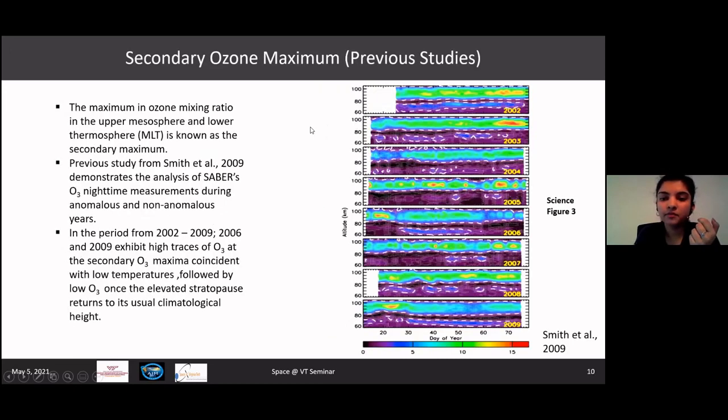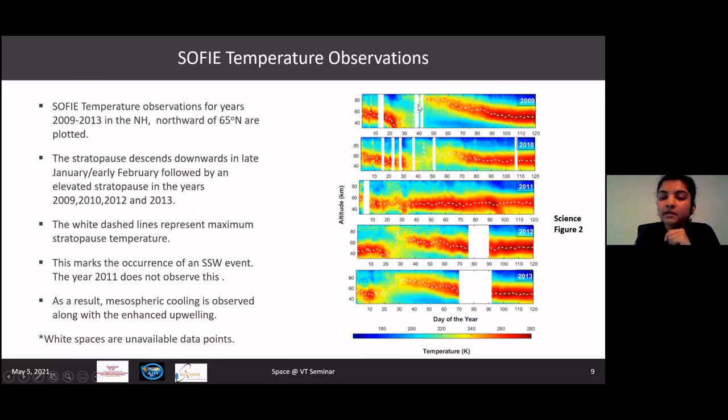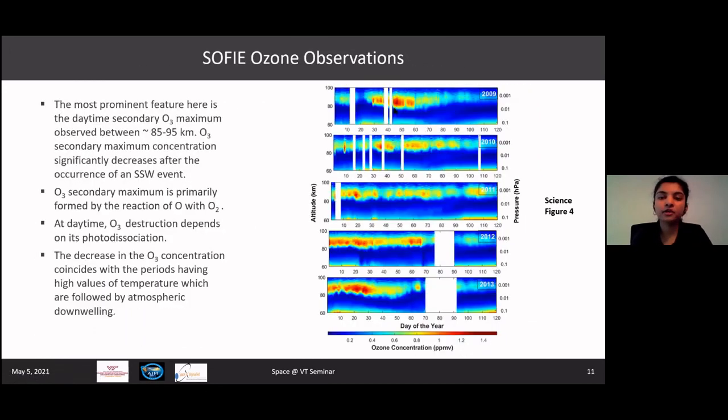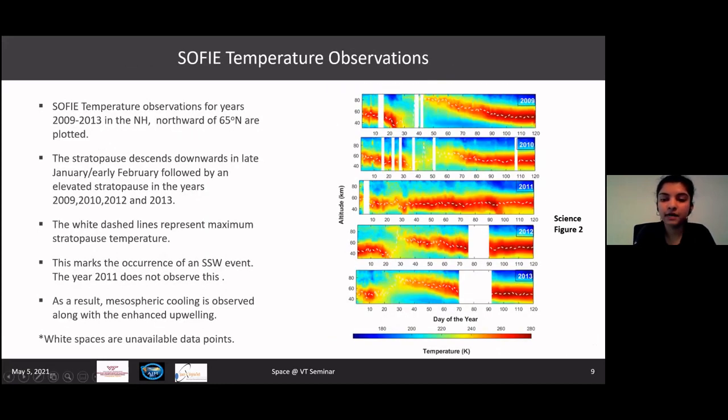Let's go back a little to our temperature plot and see that during this time, the stratopause has an elevation because of which there is mesospheric cooling, which means that a cool temperature is very ambient for the production of ozone. Gradually, when the stratopause comes back to its normal climatological height, the concentration of ozone tends to decrease, which is visible in all years except 2011. We can see that the concentration of ozone is very evenly distributed without any sudden or violent increase or decrease in concentration. This is also in agreement with the fact that there is no elevation in the stratopause here.